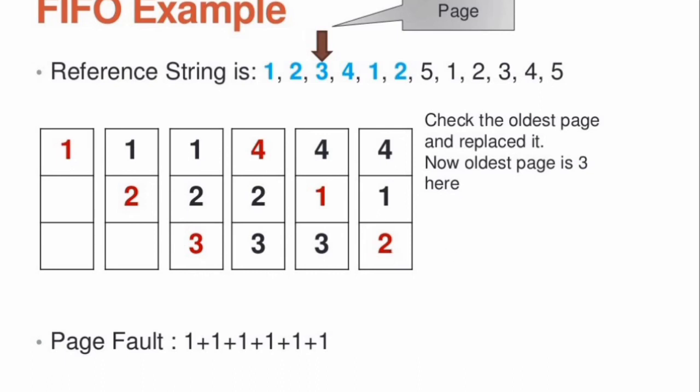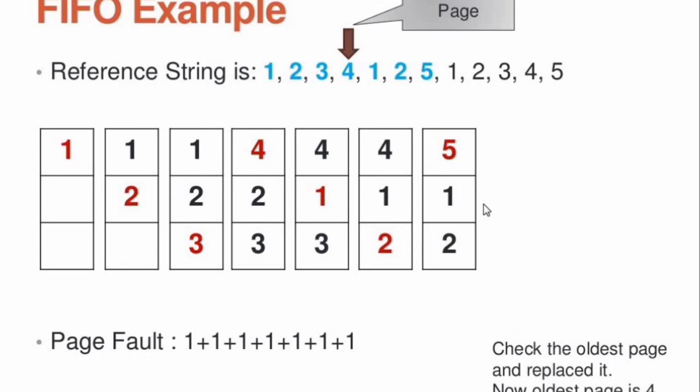Next move to the 5th page. The 5th reference string is not present in the memory, so again you have to add one more page fault error. Now what do you have to do? There is no place to load page 5, so you have to swap out one page from the memory. Which page do you select? 4, because that is the oldest page.